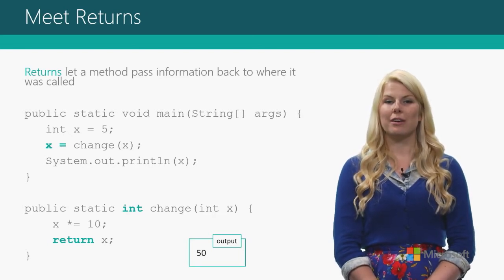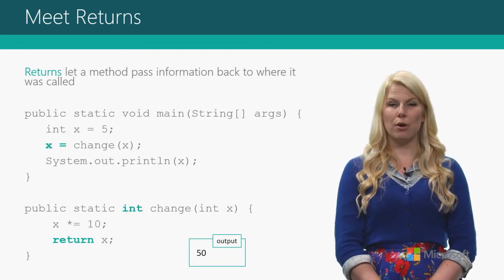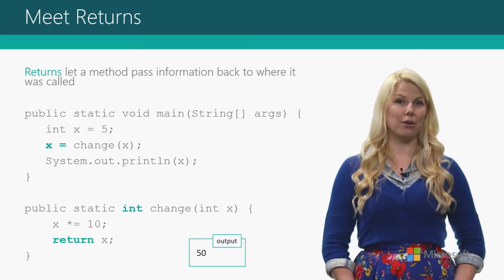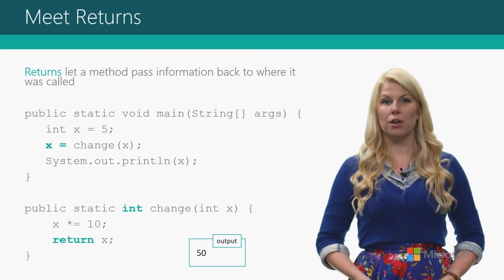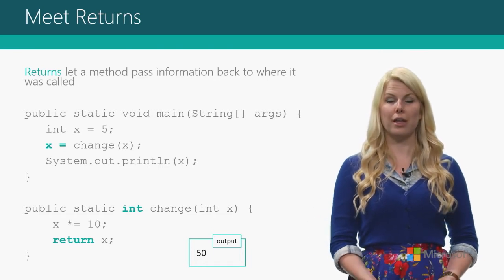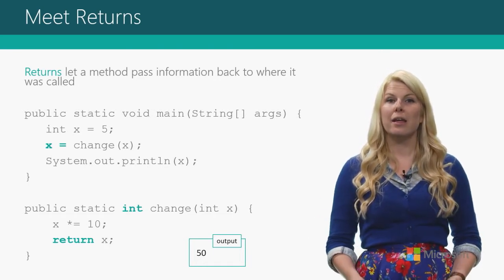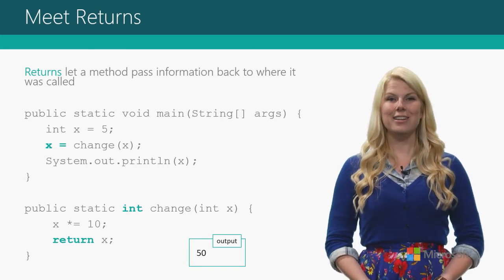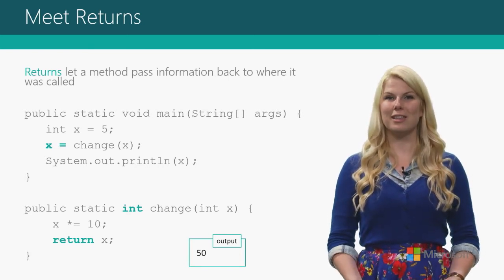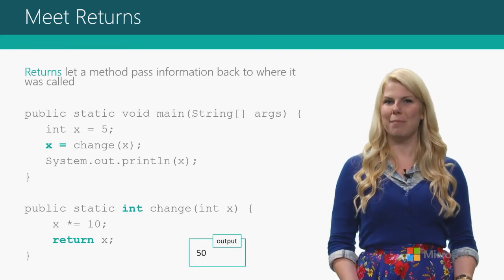And the way that you declare that is you replace that void keyword with whatever data type you're going to be returning. Then whatever information you want to return, you use the keyword return and then the value, and then essentially the computer is going to turn your method call into an expression that results in the return. So you can capture it up in the main method.